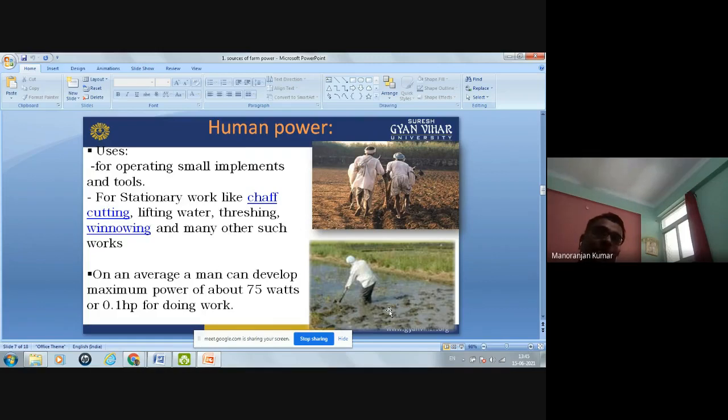In 1 HP, how many watts? 746 watts. Okay. So if a single man develops how much power? 0.1 HP or 75 watts. Okay. So this is a most important question in many exams. This type of question comes.